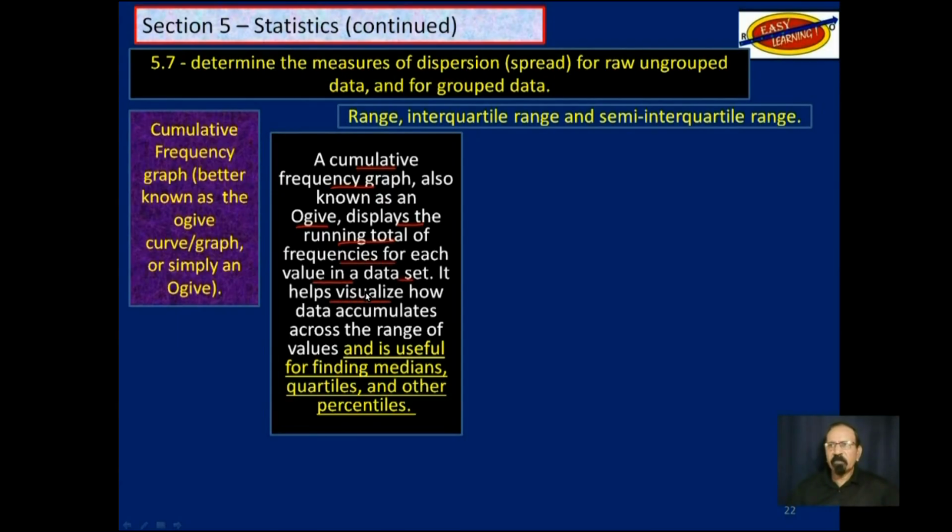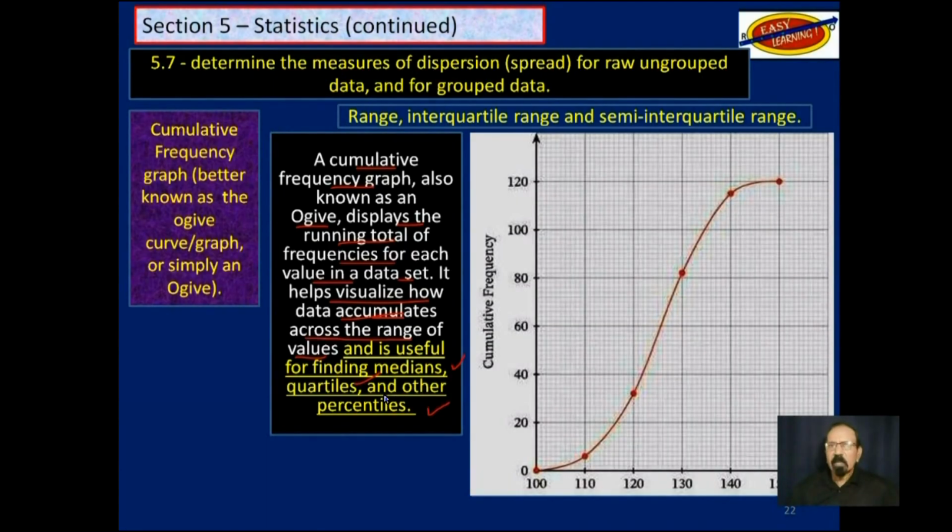It helps visualize how data accumulates across the range of values and is useful for finding medians, quartiles, and other percentiles. So we looked at this as an example of an ogive.